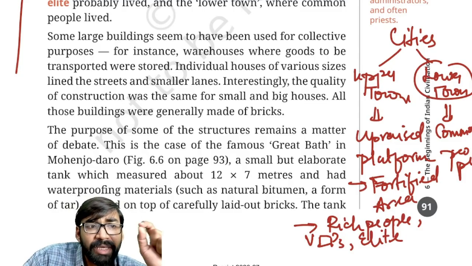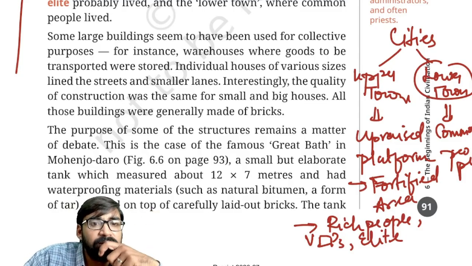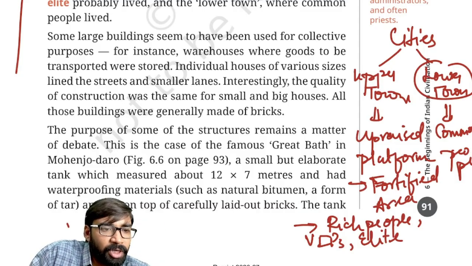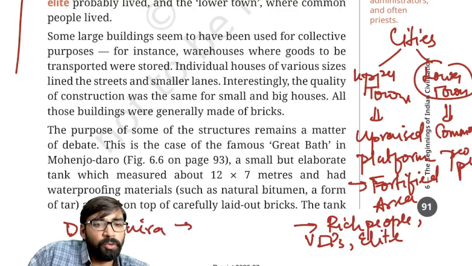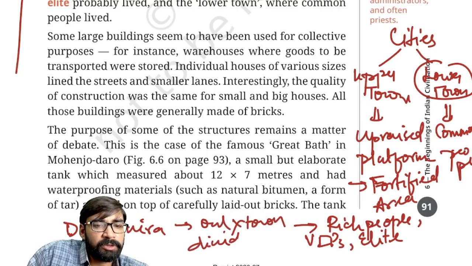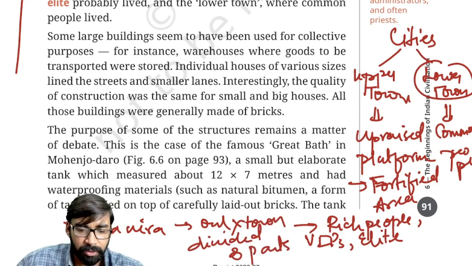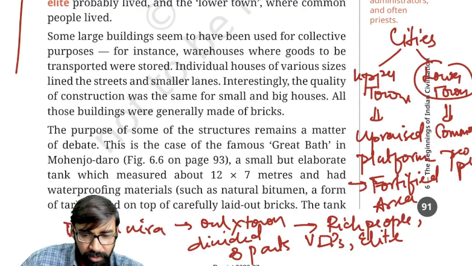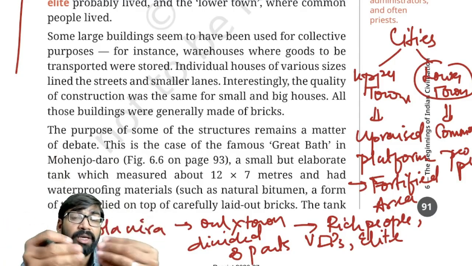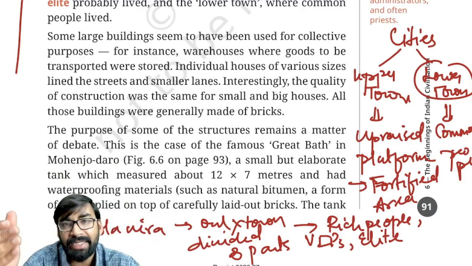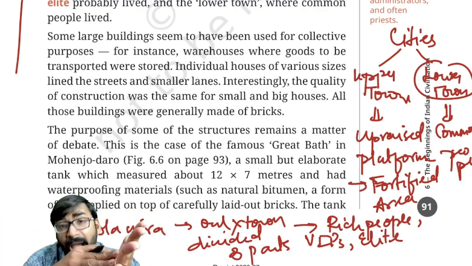Now, there was one town which was divided into three parts. What was the name of that town? That town was Dholavira. Clear? Remember that Dholavira was the only town divided into three parts. Fine? Okay. So massive fortifications were there. Fortification means massive defensive walls surrounding the cities, specifically the upper town, so that common people cannot enter it. Clear?